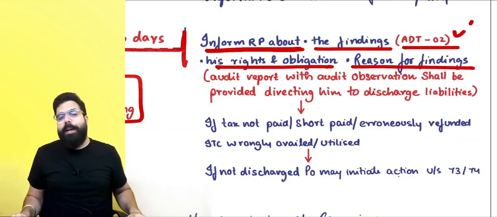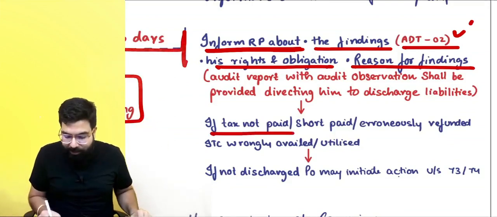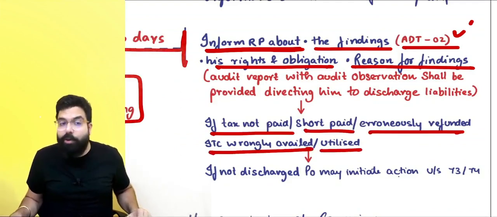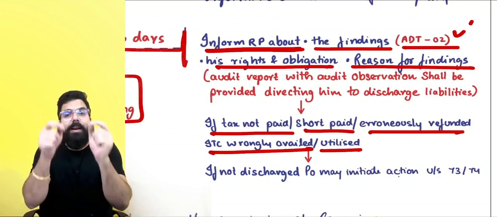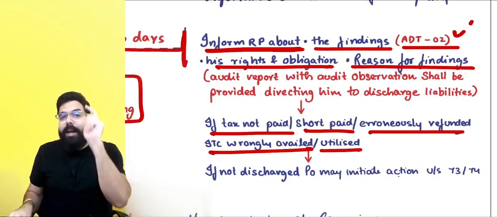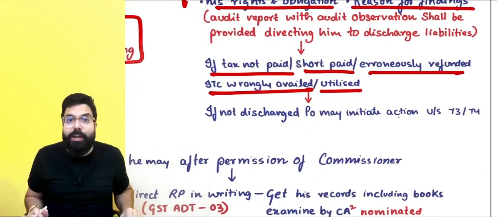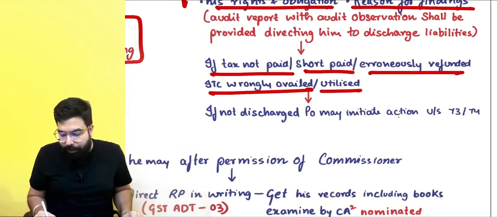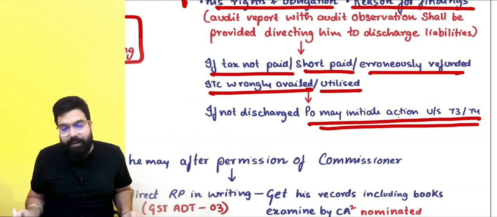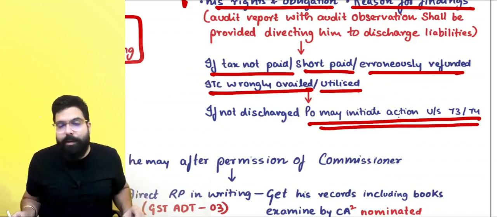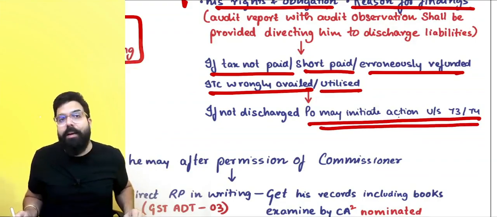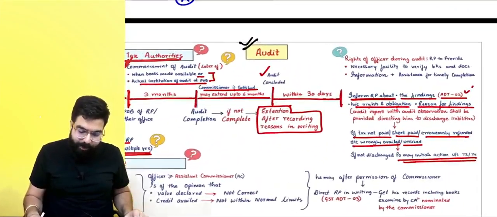But if you don't make the tax payment, if tax is not paid, short paid, erroneously refunded, ITC wrongly availed or utilized, and you are not discharging your liability, then the proper officer can use those evidences gathered in the audit, and the PO may initiate action under section number 73 and 74. Basically, he will issue a show cause notice, and the demand order will be raised on you. Okay, sir, point is clear.